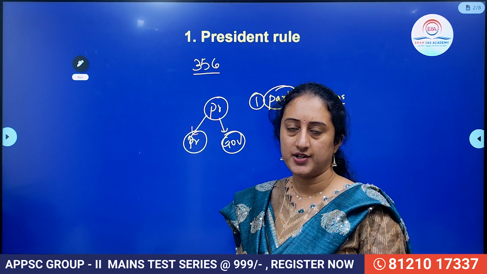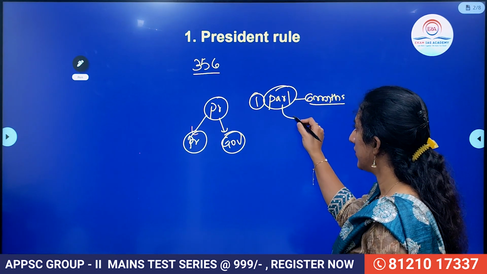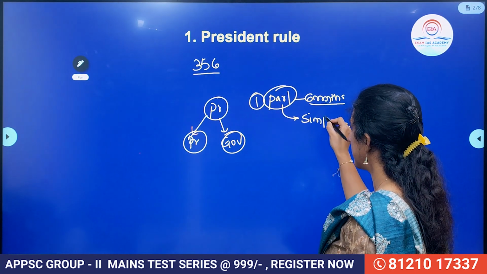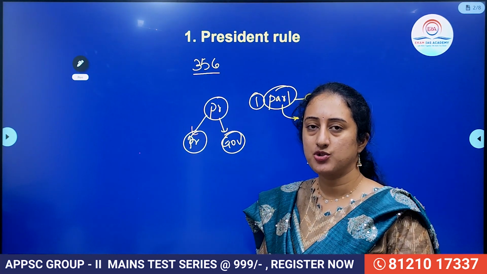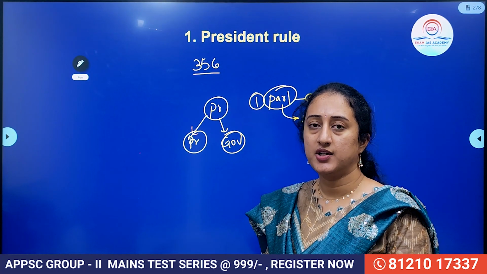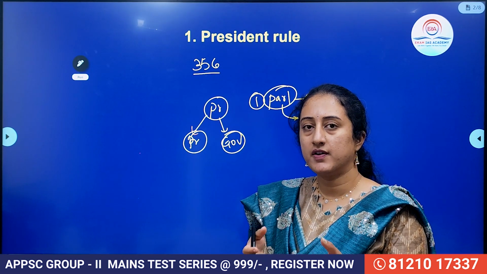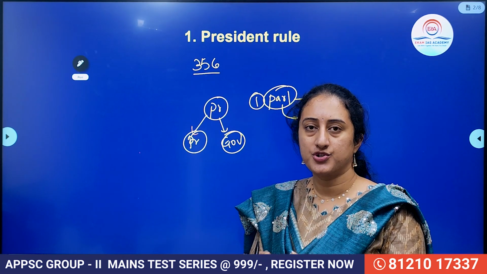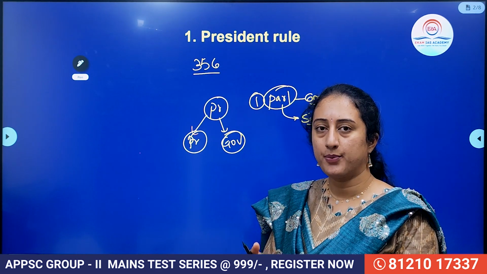Meanwhile, Rajya Sabha also has to approve, because Rajya Sabha is always a permanent house. So that is the first thing. With what majority do they have to approve? It is with simple majority, that means 50% of those present and voting. That is the majority required. First, it is mandated that it has to be approved within 2 months only. That means whenever the resolution for imposition of president rule is issued, within 2 months of that date, it has to be approved by Parliament.